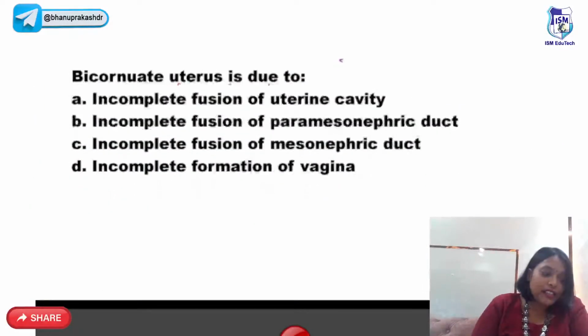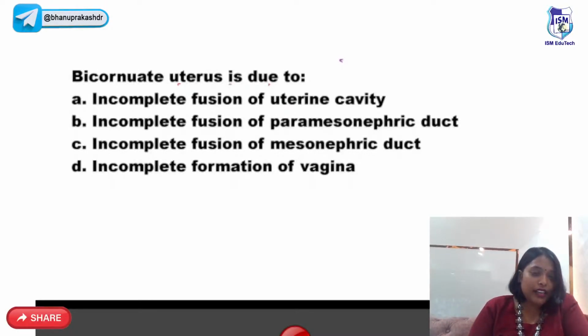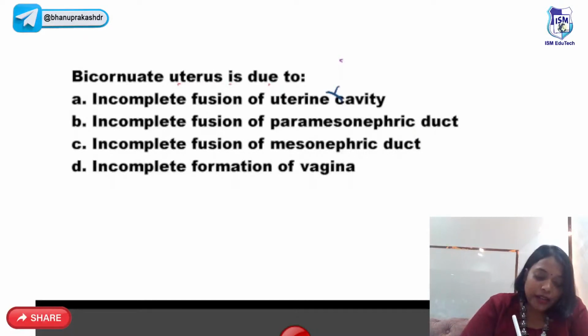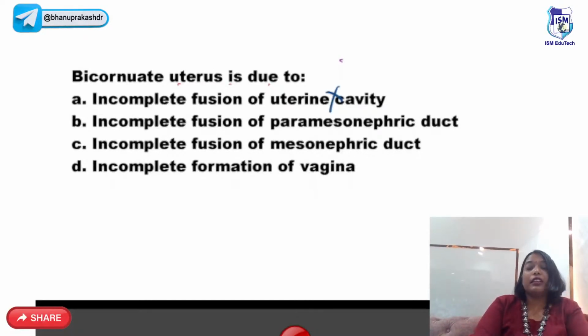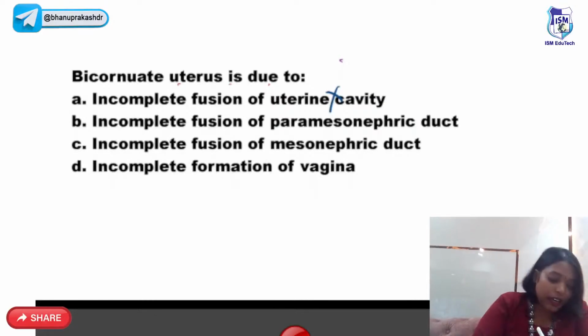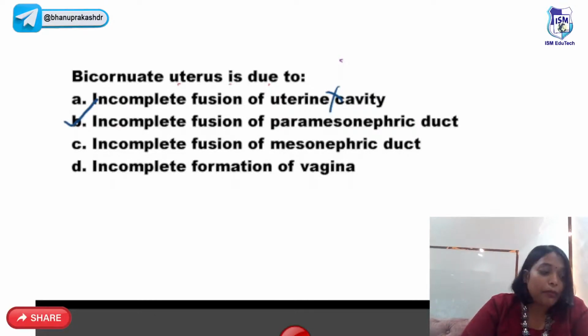So can you answer this? Bicornuate uterus is due to: incomplete fusion of uterine cavity, incomplete fusion of paramesonephric duct, incomplete fusion of mesonephric duct, or incomplete formation of vagina. First and foremost, you should not answer incomplete fusion of uterine cavity, because it is incomplete fusion of Mullerian ducts. The other name for Mullerian duct is paramesonephric duct. So it is mainly due to incomplete fusion of paramesonephric duct.